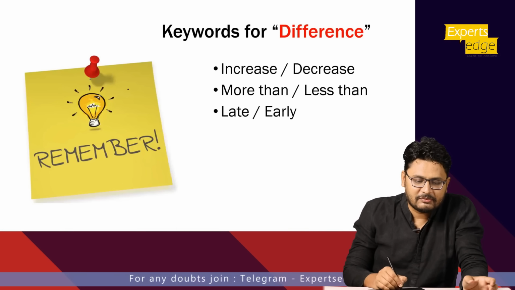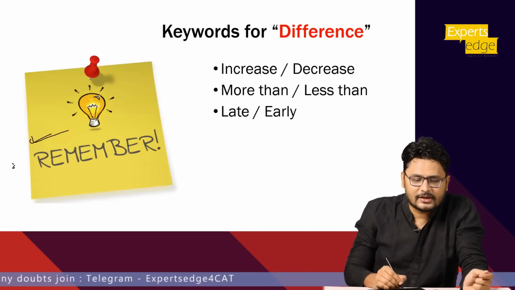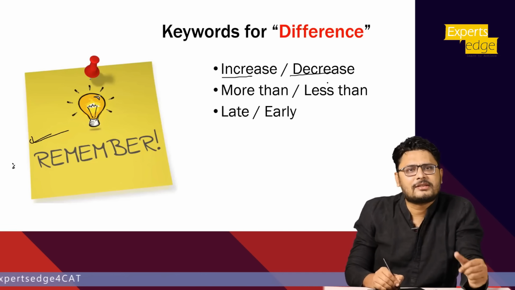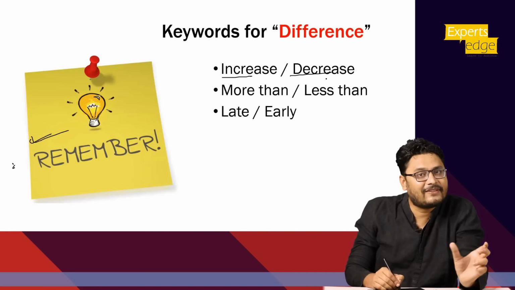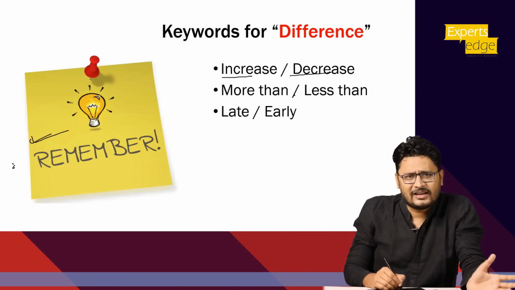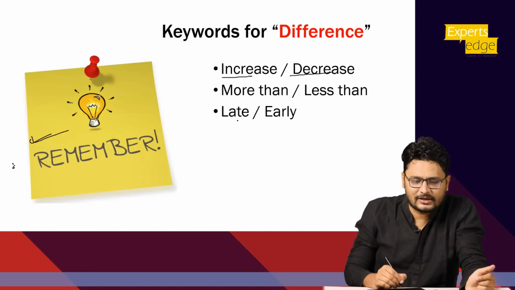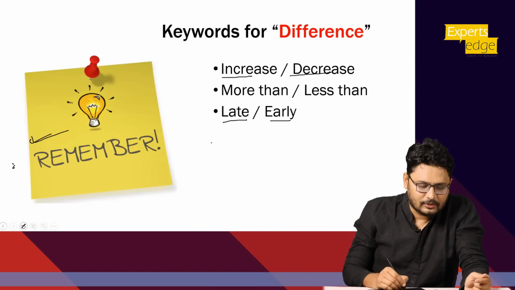Just remember this keyword for difference. This is a remember series. What is the keyword for difference? Wherever something is written like increase or decrease, right? If my salary is increased by, let's say, 1,000 rupees, so what does that mean? That the difference of my earlier salary and new salary is 1,000, right? Similarly, more than or less than, Ram got 10 marks less than Sham. It indicates nothing but the difference of both of them. Similarly, late and early. All these 6 keywords indicate nothing but the difference of the two parameters, whatever is given, right? So now let's look at the second question.